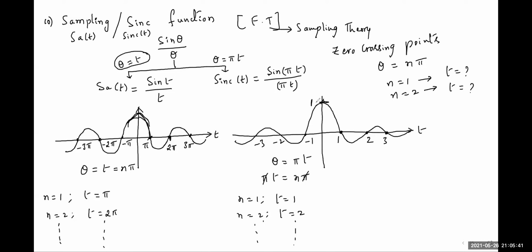Amplitude, of course, is 1 here. This is also 1 because amplitude is not given. So the main lobe has height 1 and the side lobes have decreasing amplitude but equal width. If you observe, side lobes have equal width and decreasing amplitude.